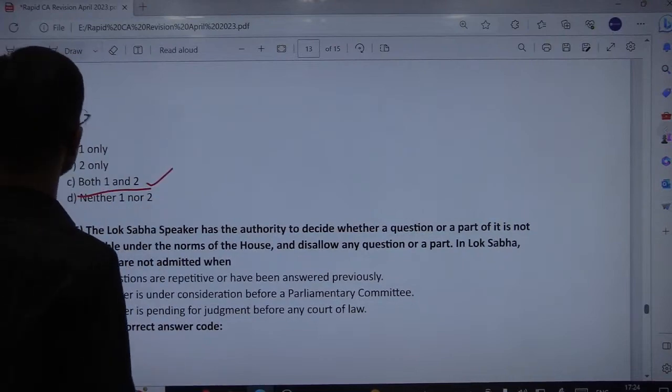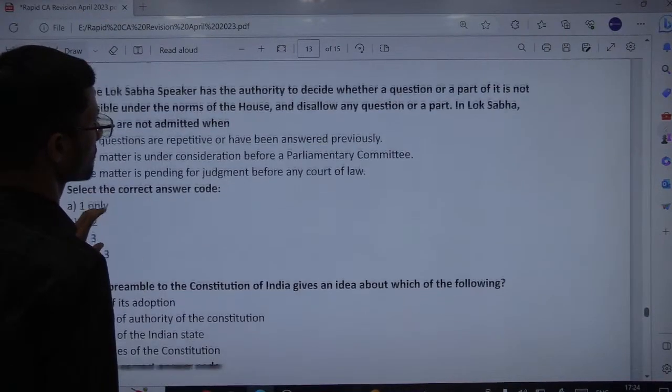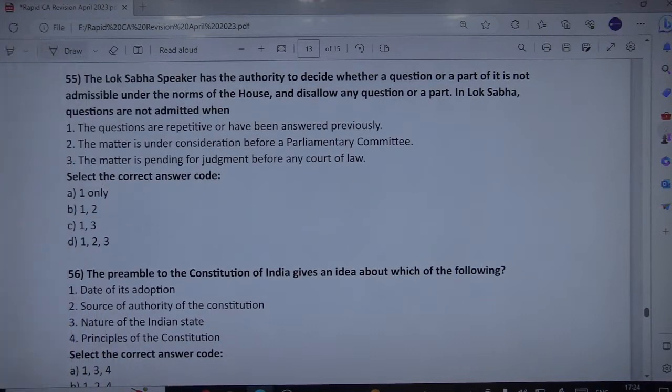Next is the Lok Sabha speaker has the authority to decide whether a question or a part of it is not admissible under the norms of the House and disallow any question or a part. In Lok Sabha, questions are not admitted when the questions are repetitive or have been answered previously. Of course, if they are repetitive and have been previously answered, then there is no need to admit them.